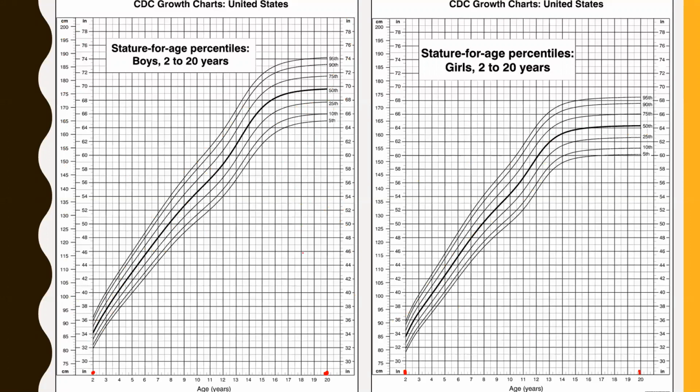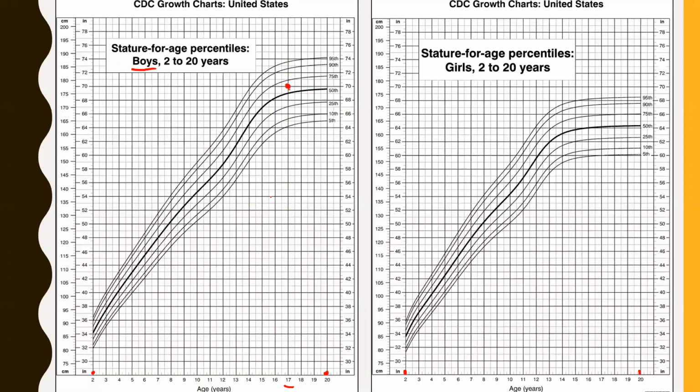What this is saying is, let's say you're 17 years old and you're a boy. So if you're a boy who's 17 years old, you can follow this graph up and then figure out where you rank in terms of a percentile based on your height. So if, let's say, you were 17 years old and 70 inches tall, then the intersection between 17 years, following the line up, and 70 inches is this point right here.